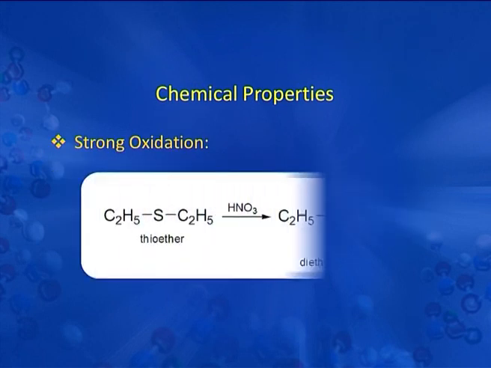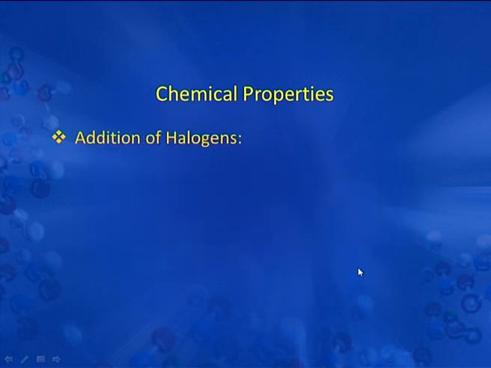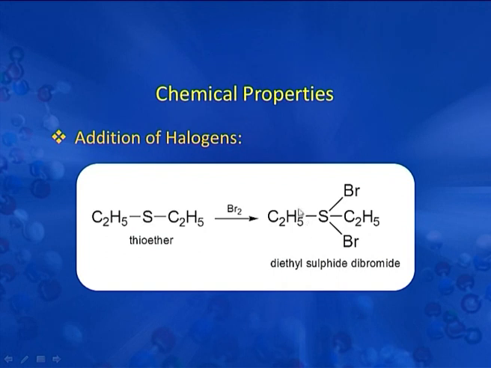Next is strong oxidation. In this oxidation, thioether when reacted with a strong oxidizing agent, HNO3, gives diethyl sulfone. Here the sulphur atom is combined with two oxygens, which is why it is known as sulfone. Next is addition of halogens. In it, thioether when reacted with Br2, a halogen, gives diethyl sulfide dibromide, that is, two ethyl groups and two bromide groups, which is why it is known as diethyl sulfide dibromide.